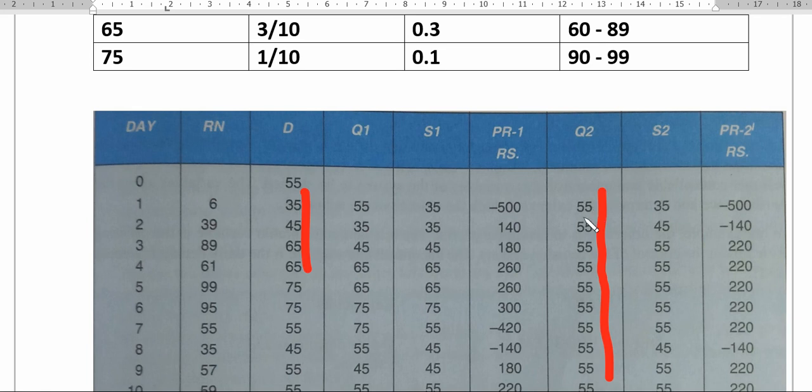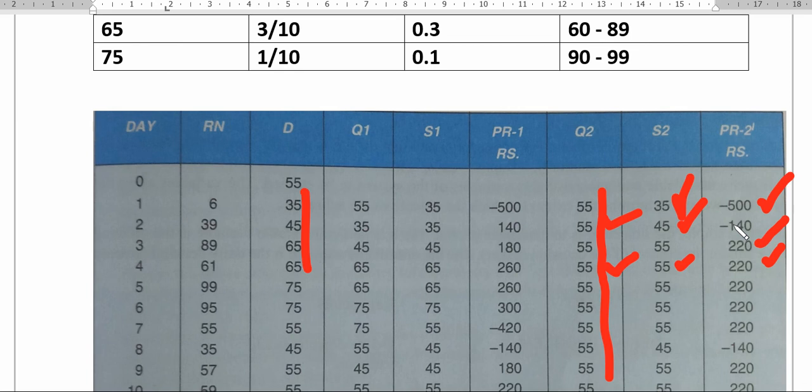Again, when he ordered 55, but customer only took 35. So again, he is incurring the loss because 20 packets of 1 liter pack was waste. So he incurred the loss. Again for the next day 55, but he could sell only 45. Again loss is there. Again 55, he could sell all 55. Then he incurs the profit. Again 55, then 55, he incurs the profit. So in this way we can calculate what is the effect of the profit.